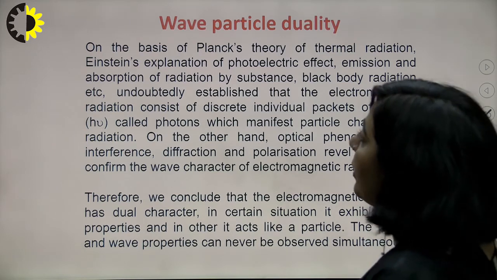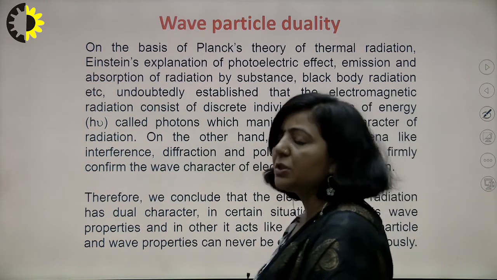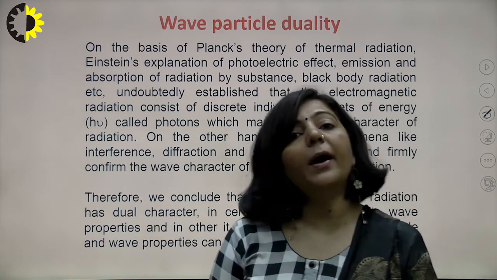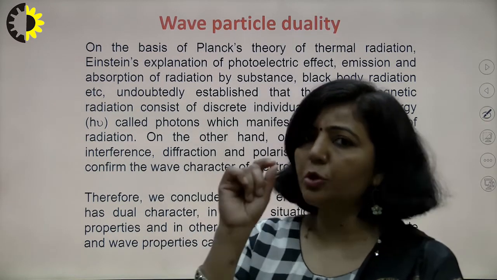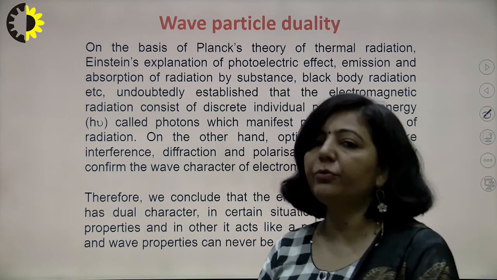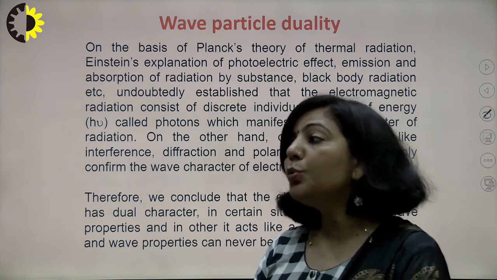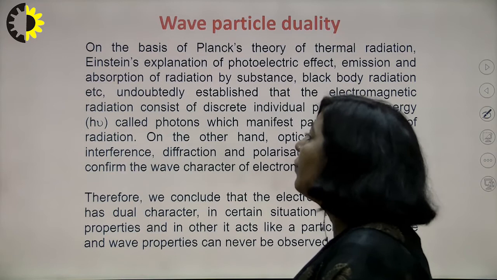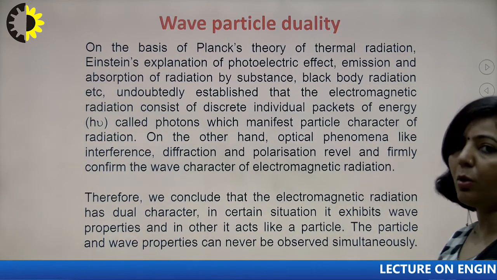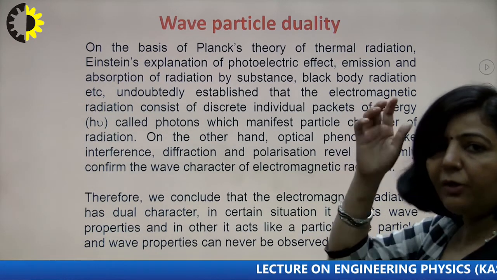So de Broglie generalized this concept of dual nature of light radiations to moving material particles. He proposed that if you have a moving microscopic particle, suppose an electron, and if that electron is moving, then that moving electron is associated with wave nature. It means there is a dual nature associated with moving microscopic particles. This was proposed by de Broglie, right? This is known as wave particle duality. So let me explain through this slide.